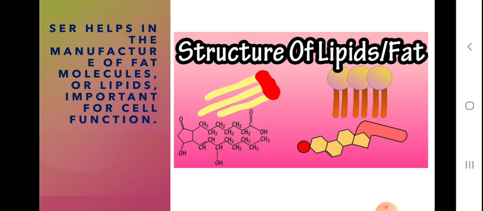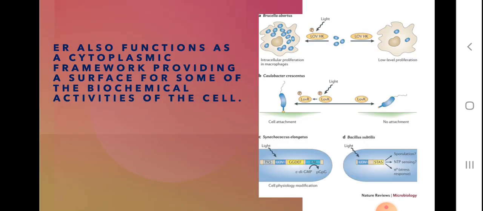It also functions as a cytoplasmic framework, providing a surface for some of the biochemical activities of the cell, children. So you can see some of the biochemical activities within the cell, and it helps in that way also.